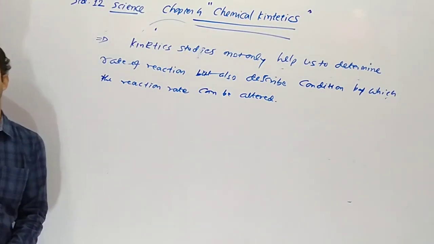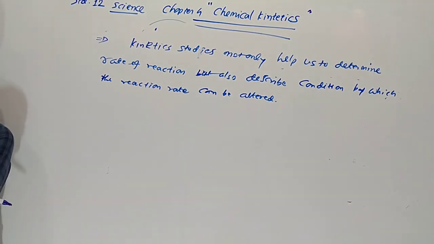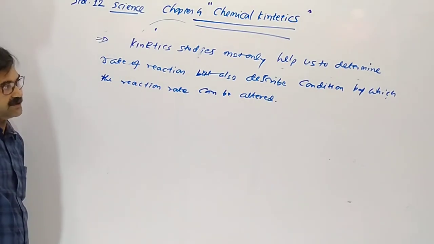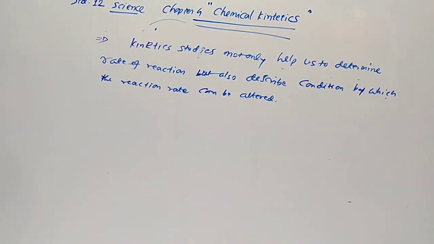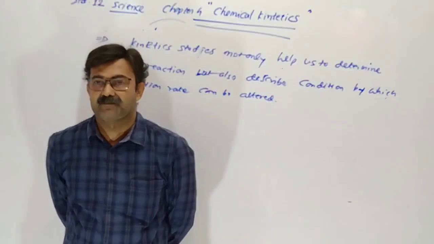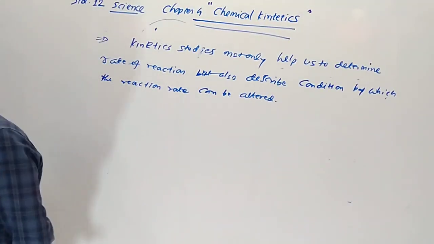How can we change the rate of the reaction?